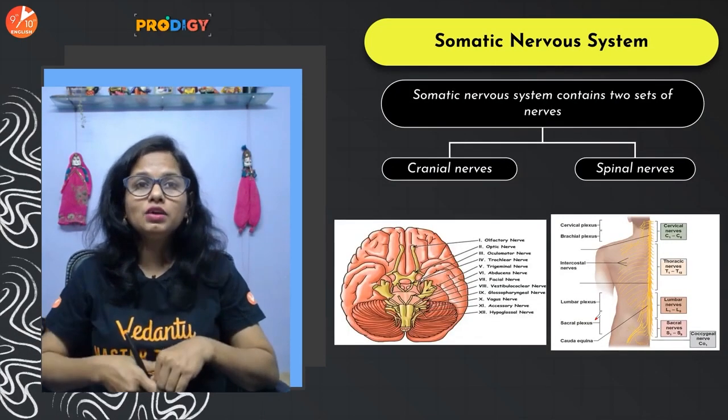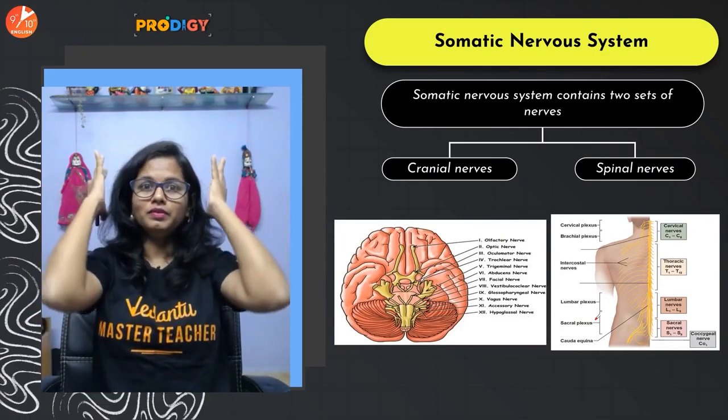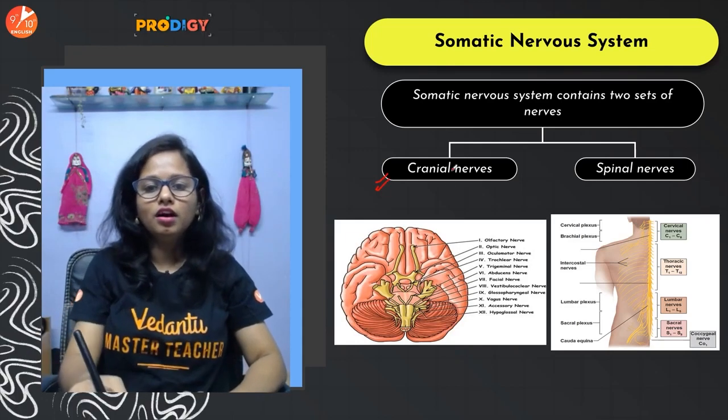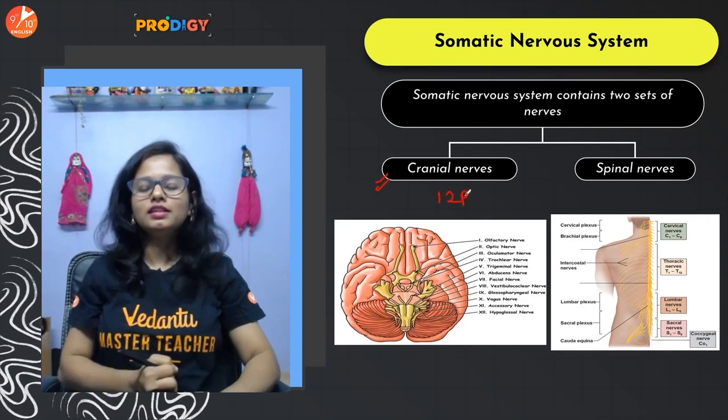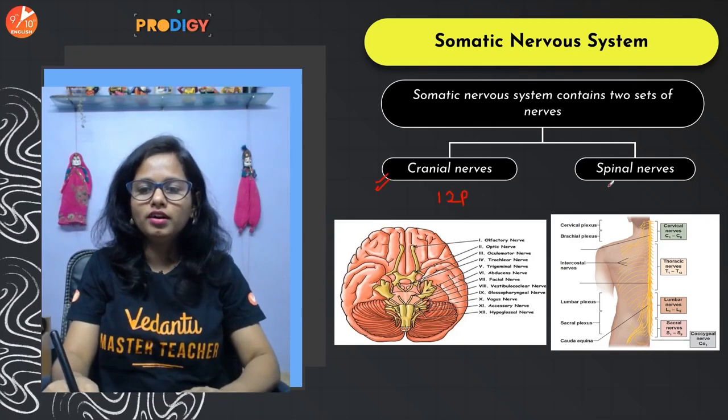Now the somatic nervous system is divided into two parts. One, nerves arising from the brain, which we call the cranial nerves. We have 12 pairs of cranial nerves, and the nerves arising from the spinal cord are called the spinal nerves.